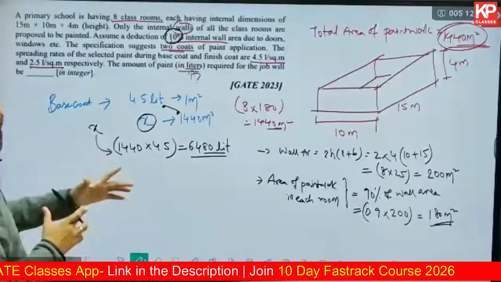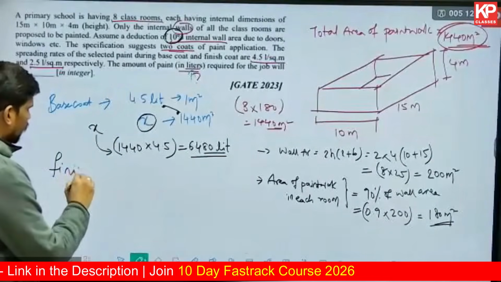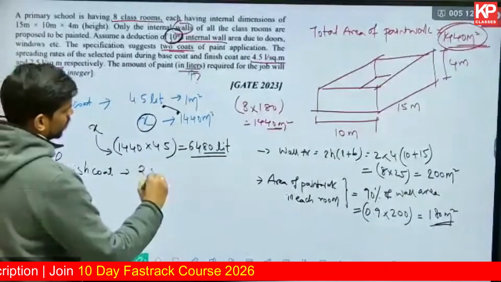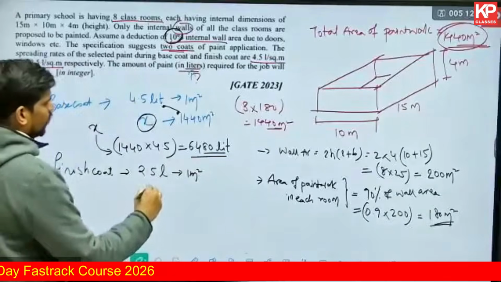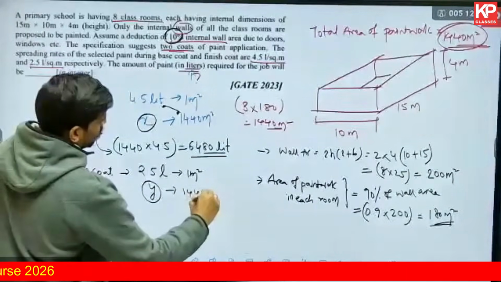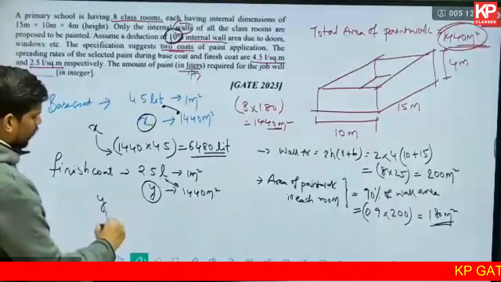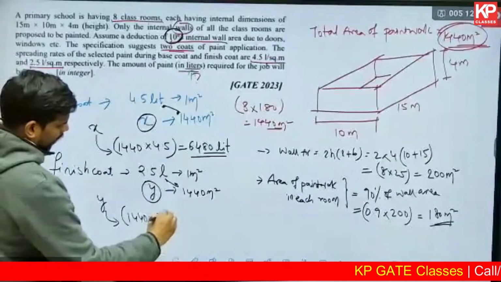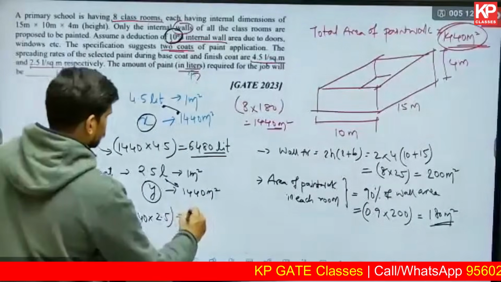paint content, or basically liters of paint required for the finish coat. Finish coat spread rate, let me write that over here. For the finish coat, the spread rate is given as 2.5 liters per square meter, for 1 square meter. How much? I'll write it as Y. How much paint is required for 1440 square meters? Simple unitary method again. So the paint required for the finish coat, that is Y, will be 1440 into 2.5. How much is that? 3600